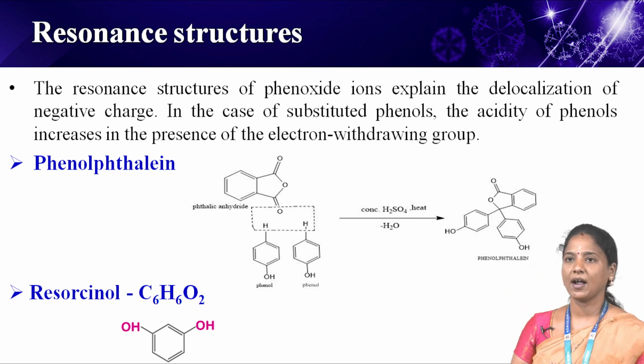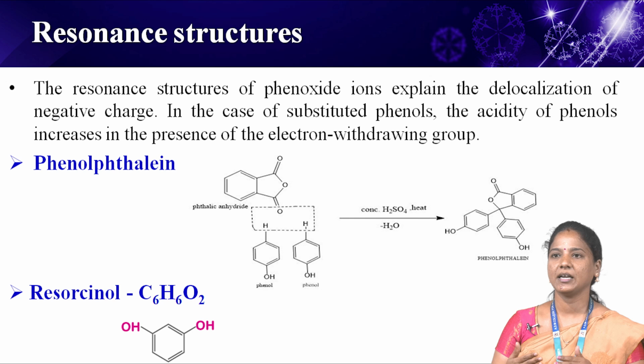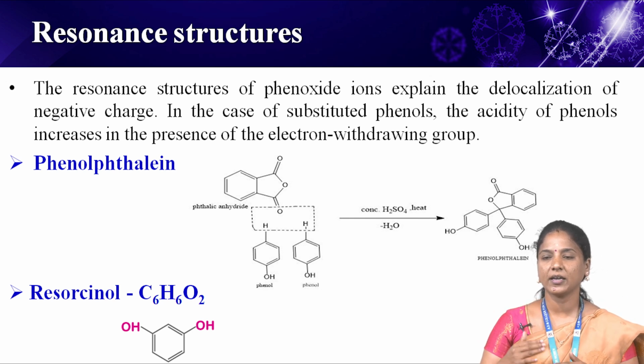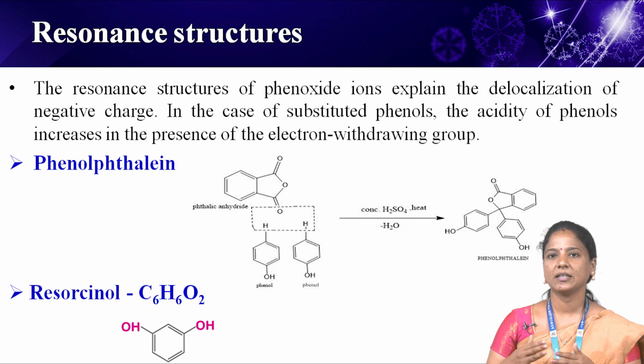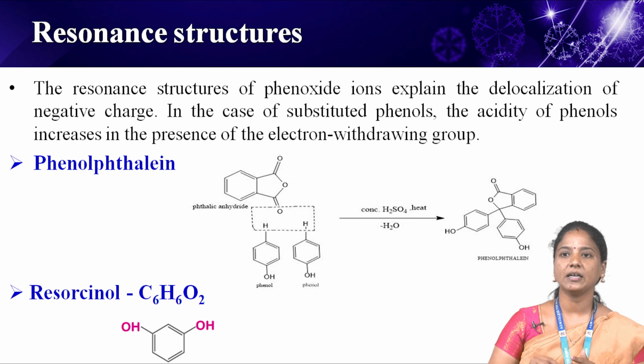Next one, phenolphthalein. The reaction of phenols with phthalic anhydride: when phenol is treated with phthalic anhydride, it leads to the formation of phenolphthalein. Phenolphthalein remains colorless in a non-acidic medium, but in a basic medium its color changes to pink. It is used as an indicator for the test of acidic and basic mediums.